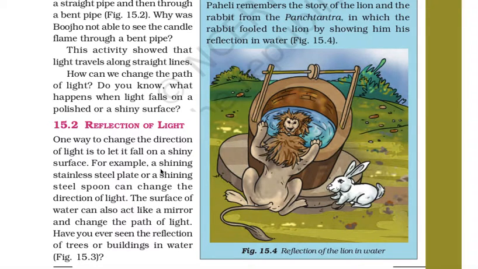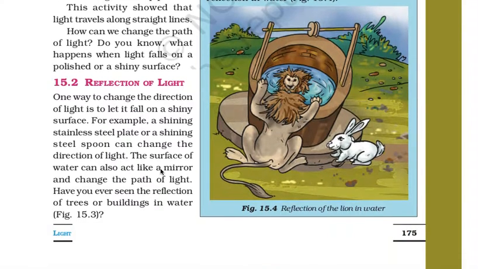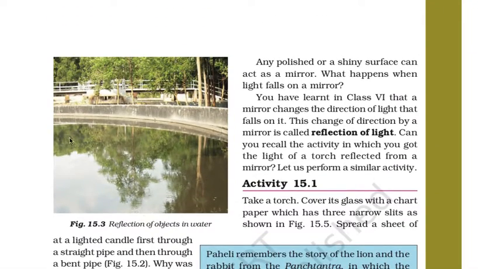For example, a shiny stainless steel plate or a shiny steel spoon can change the direction of light. The surface of water can also act as a mirror and change the path of light. When the direction of light is changed by a shiny object, that is reflection. Okay, so you can see here reflection of objects in the water.